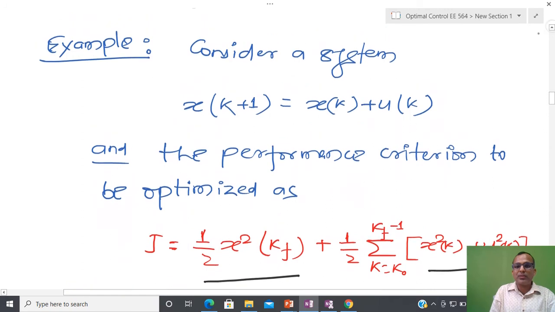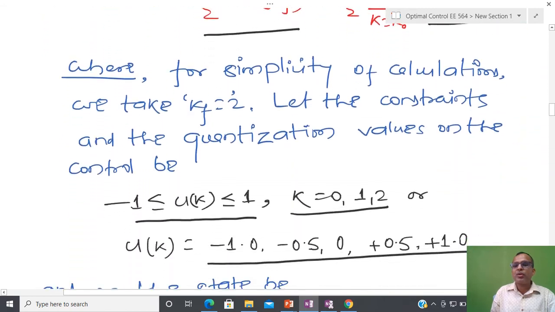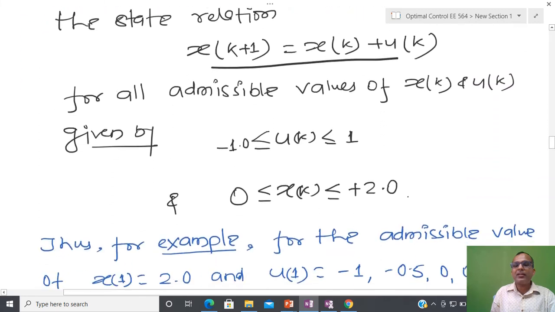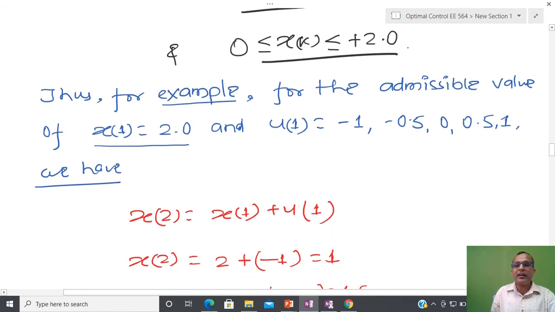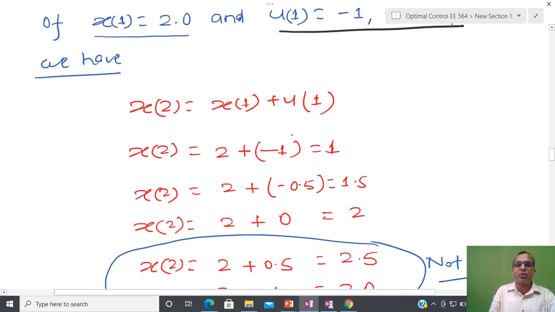So I have taken this particular discrete time or discretized system, and these are the admissible values of the control and states. For this example we know that control is just these kind of values. Now we are going to calculate the next state x2